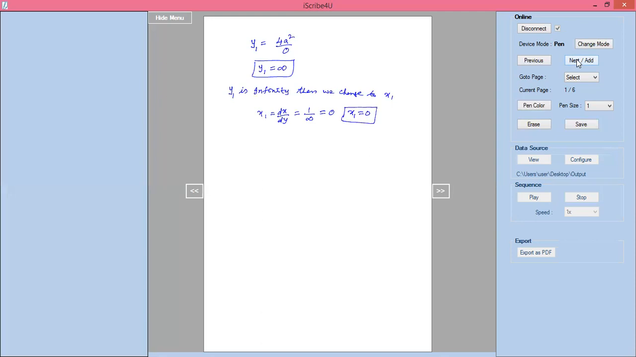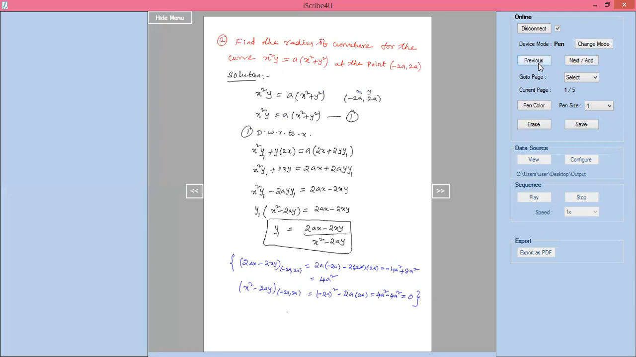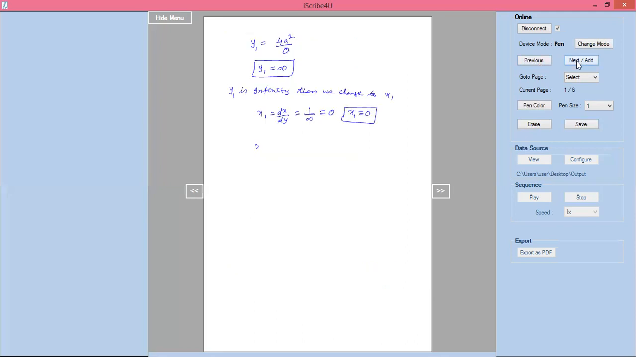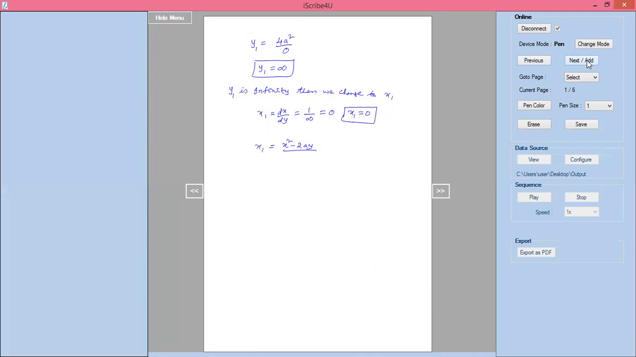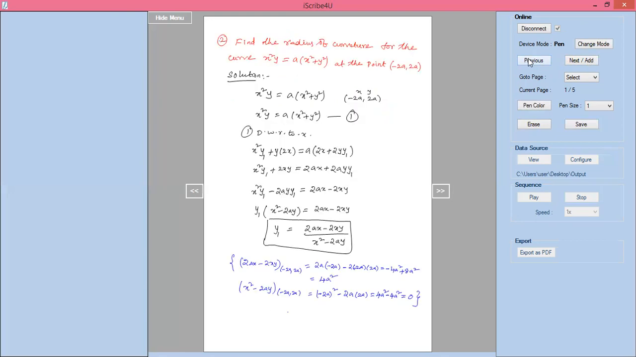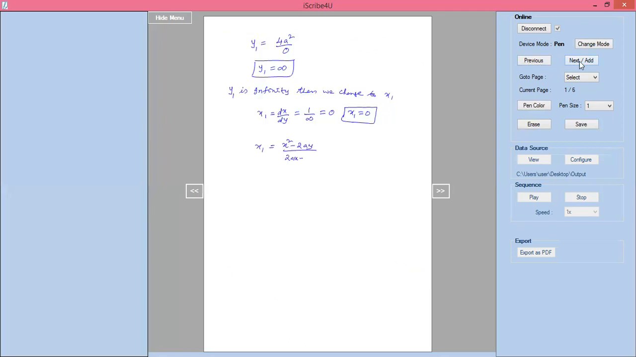Next, we already know y1, and that y1 we are changing to x1. x1 equals x square minus 2ay divided by 2ax minus 2xy.